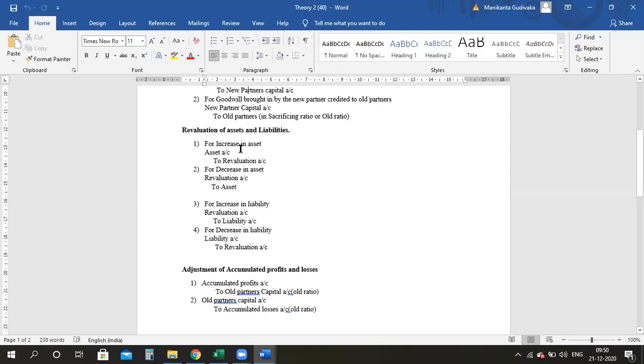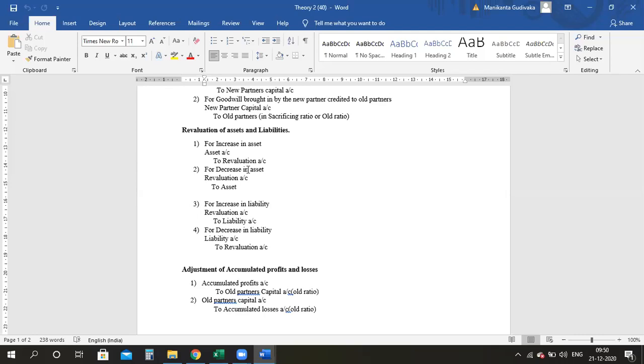Okay, for increase of the asset, it is asset to revaluation. Then you can see whether to debit the revaluation account or credit the revaluation account. That would save your time. So that little space, or the last sheet of your answer booklet, you can use for these things, so that would give you a lot of time. Else, if you start writing all the journal entries in the partnership without them asking you to write in the exam, it will consume a lot of time for doing one problem. So that's the reason I'm asking you to focus on this.